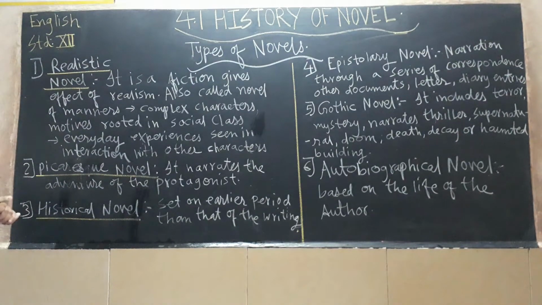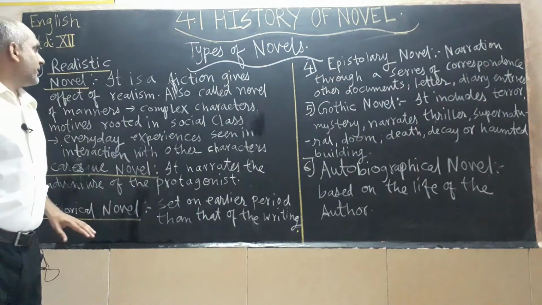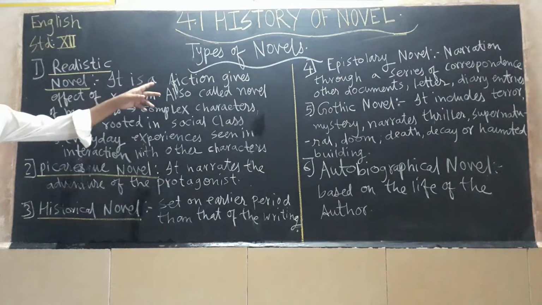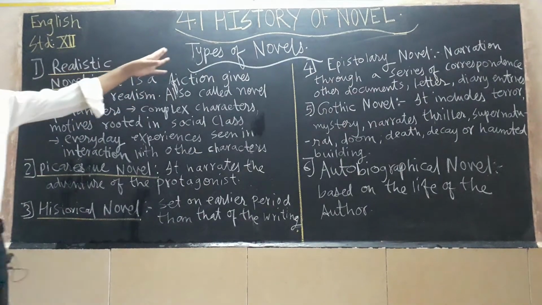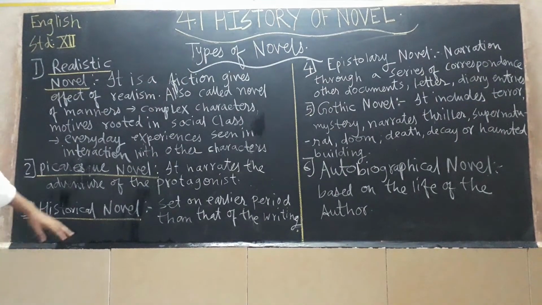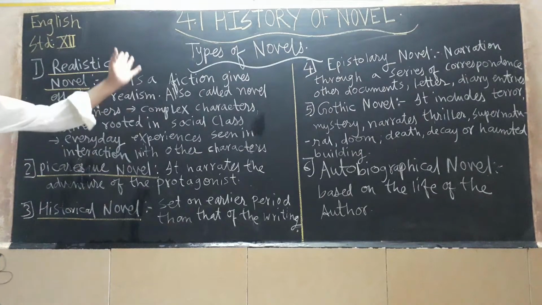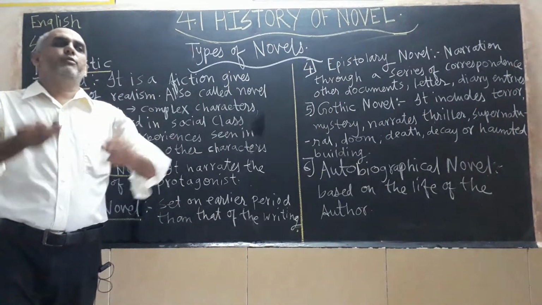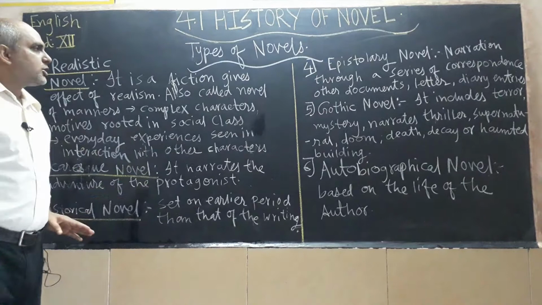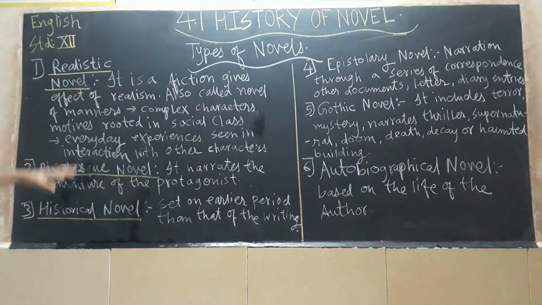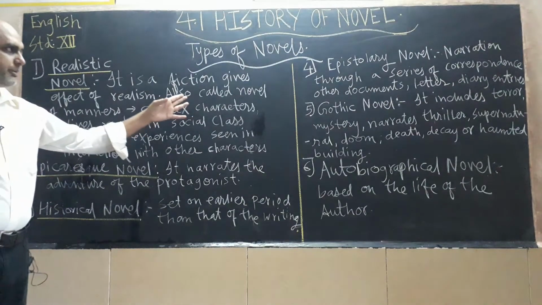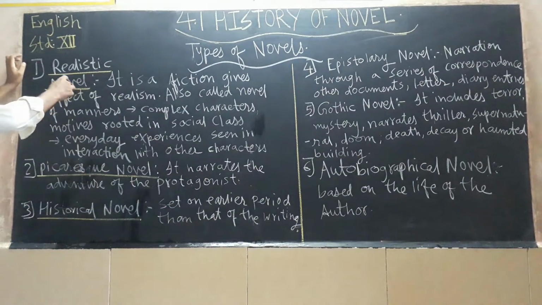Today we are going to study our next part, part number 6 of the history of the novel. Here we are going to discuss the types of novel. There are various types of novel in the English language, so one by one we shall be studying them in our video. First one is the realistic novel.